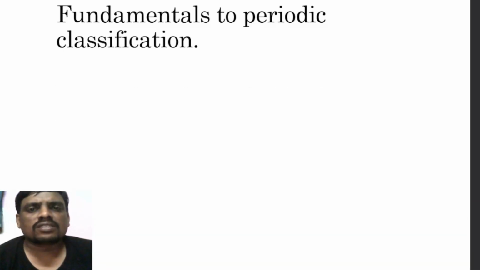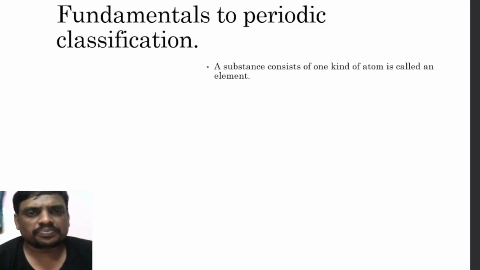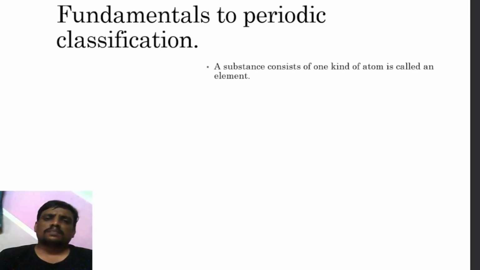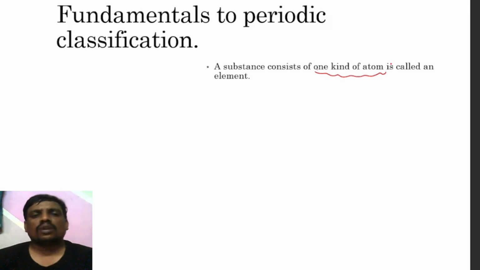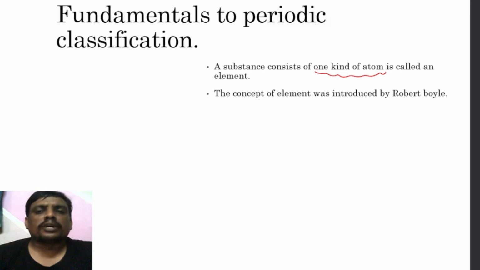So what are the various classifications that are there, and what are the fundamentals of the periodic table and classification, we will see. Now, a substance consisting of one kind of atom, any substance that has one kind of atom, is called an element. The concept of element was introduced by Robert Boyle for the first time.